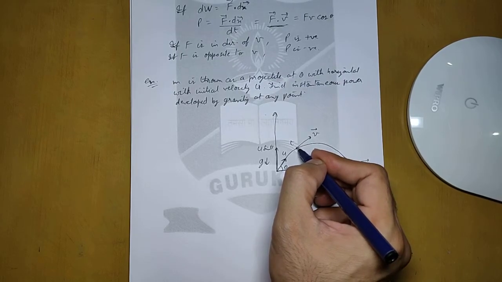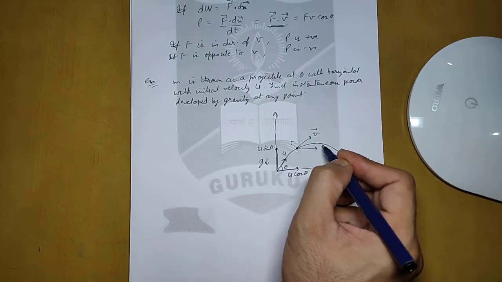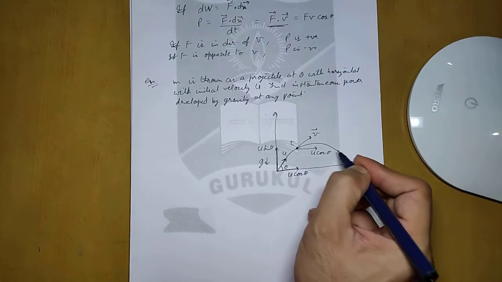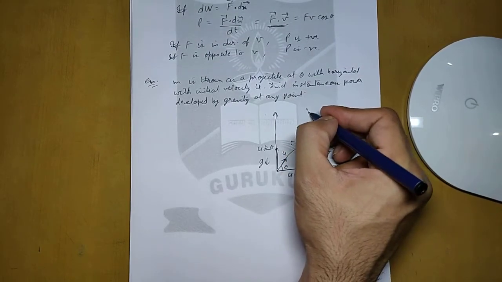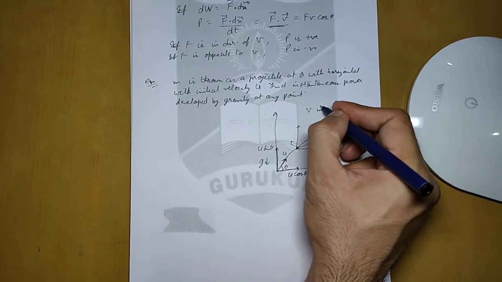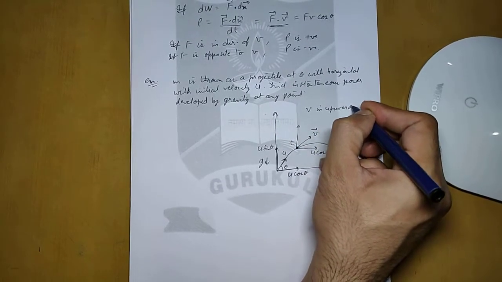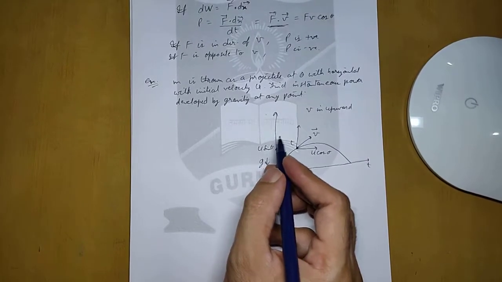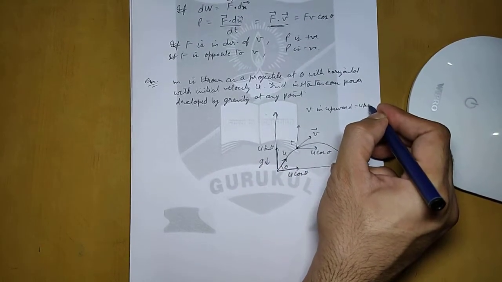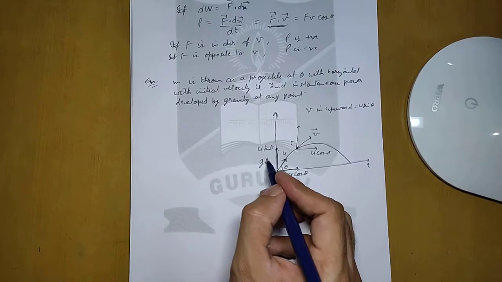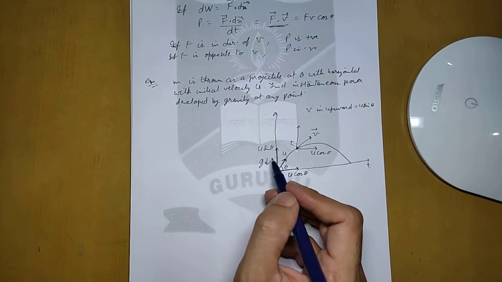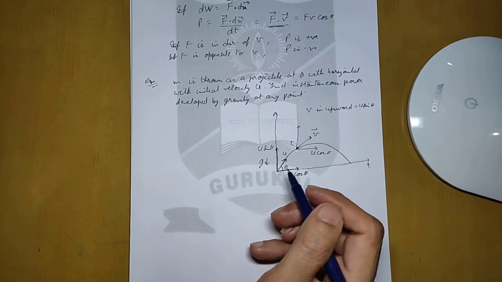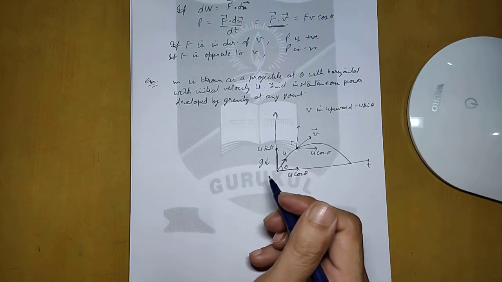So if the point at any time t is here, then it will have a horizontal component equal to u cos theta, but in the vertical direction there will be a velocity in upward direction, because u sin theta is in upward direction, and there is an acceleration in downward direction. We know that velocity is equal to acceleration into time.